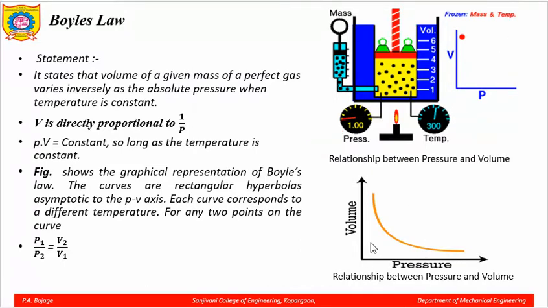So, in this graphical way also, on the y axis you have the volume, on the x axis you have the pressure, and it is inversely proportional, you can see, right. And that same graphical representation is shown here. So, with that, at any point of pressure P1 and volume V1, keeping the temperature constant, we can write this relation, that is P1 upon P2 is equal to V2 upon V1.